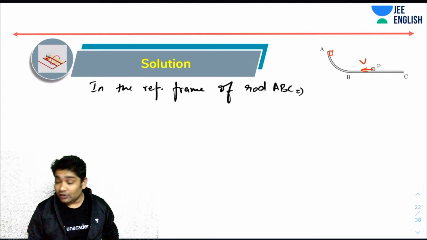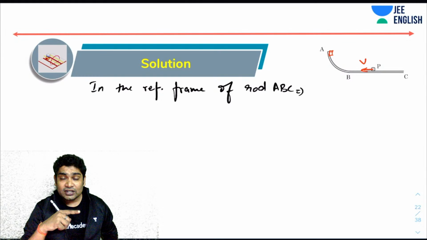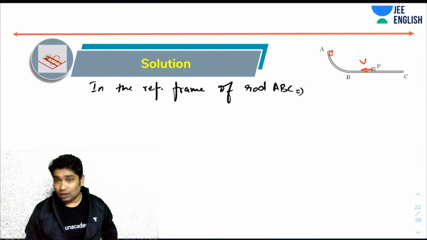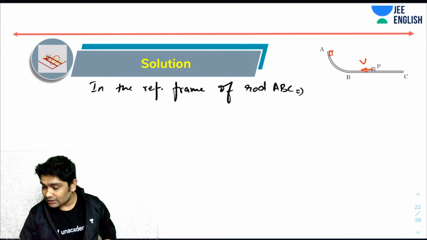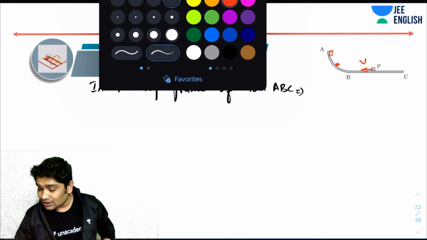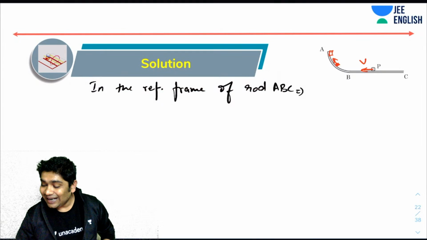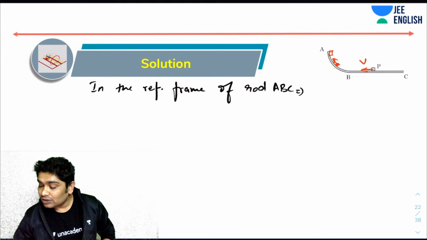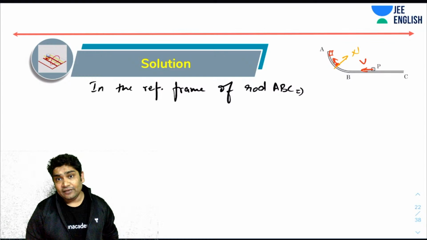So friction cannot do any work. And the normal reaction obviously is always normal to the motion. I hope you realize that when this particle is somewhere here, then it is moving in a circle, right? So if it is moving in a circle, it has a velocity like this. And what is the direction of normal? The direction of normal is like this. So in this reference frame, the normal cannot do any work.